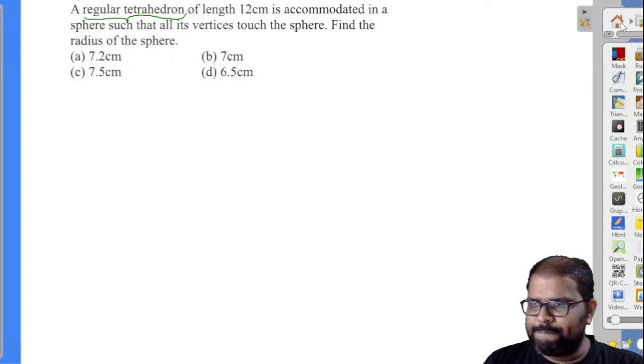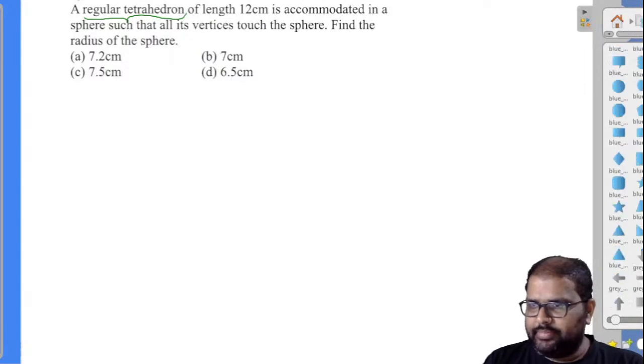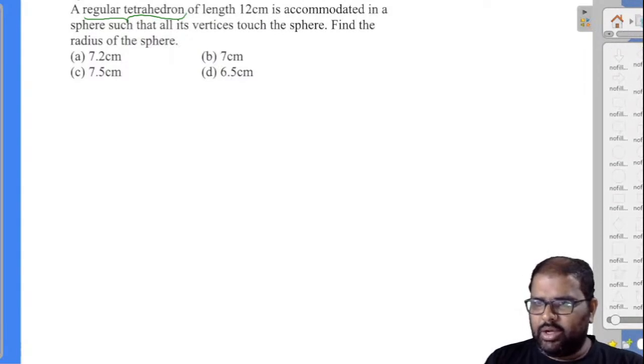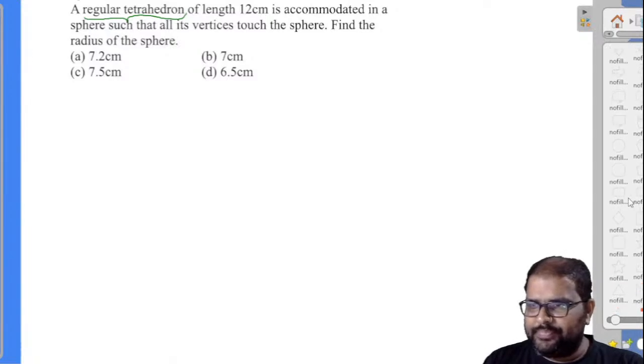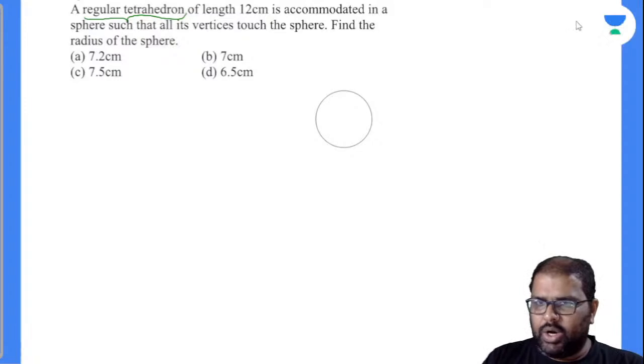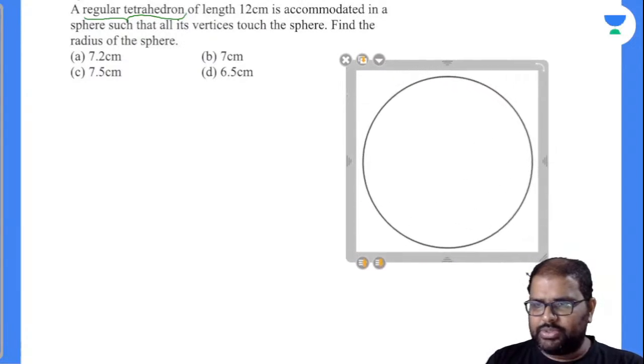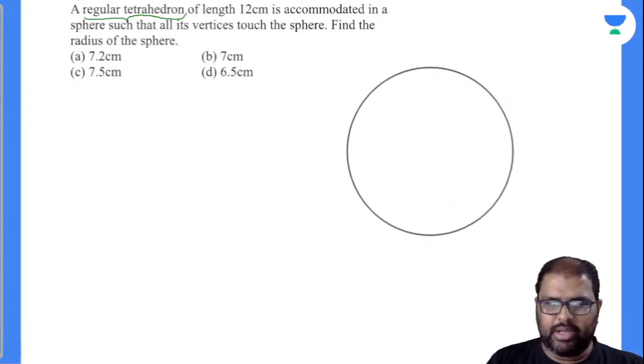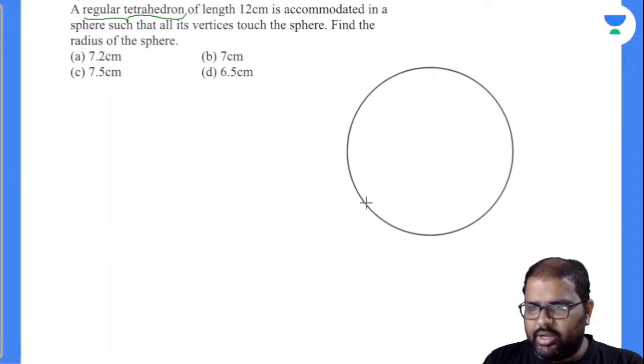Now see here, I'll take the diagram there. A regular tetrahedron of length 12 centimeter is accommodated in a sphere such that all its vertices touch the sphere. I'll draw in a 2D manner here. Let us suppose this is a sphere. Now you have drawn a regular tetrahedron, and all the vertices are touching.